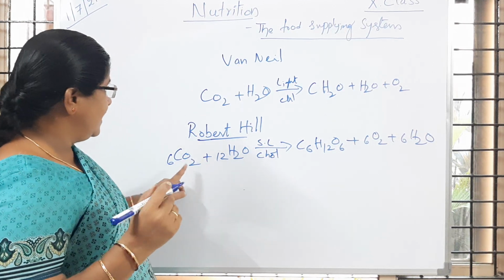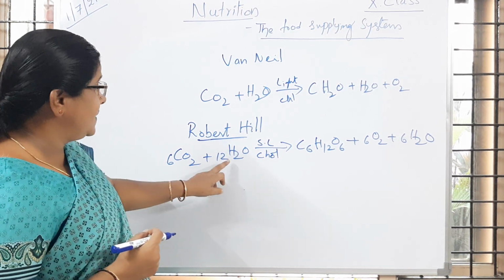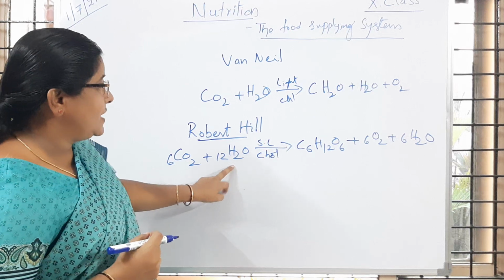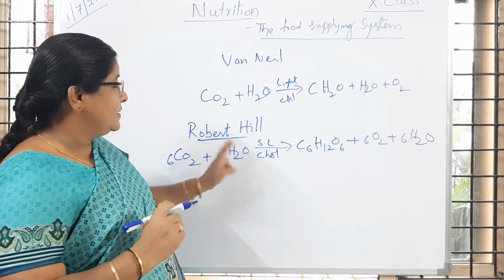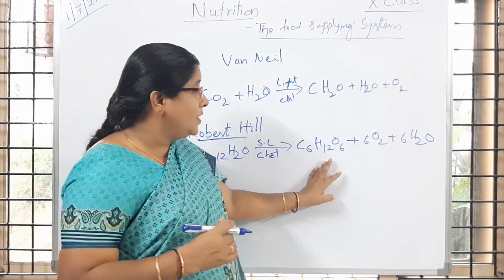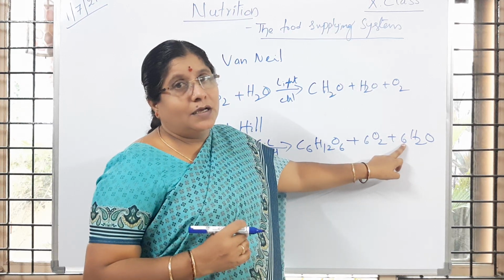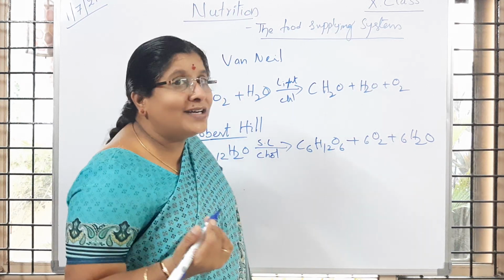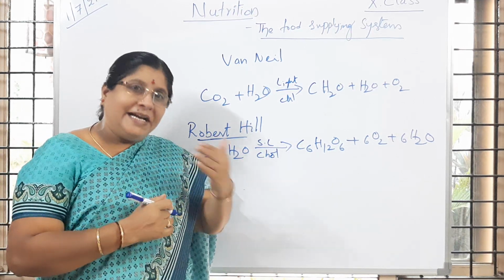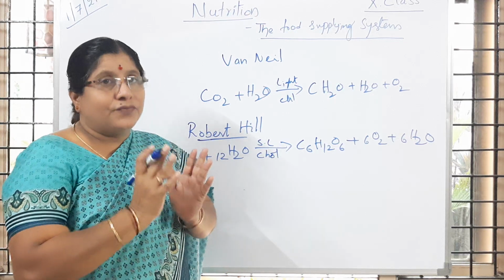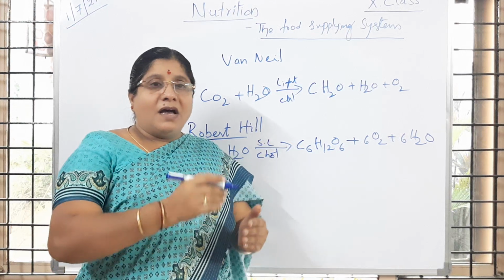So what has he done here? The balanced equation: 6 molecules of carbon dioxide are used with 12 molecules of water in presence of sunlight and chlorophyll pigment present in leaves. The plant prepares 1 molecule of glucose, 6 molecules of oxygen and 6 molecules of water. Is it clear to you? So now what did you understand, children? It took a lot of time for scientists to explain how the process of photosynthesis happens.